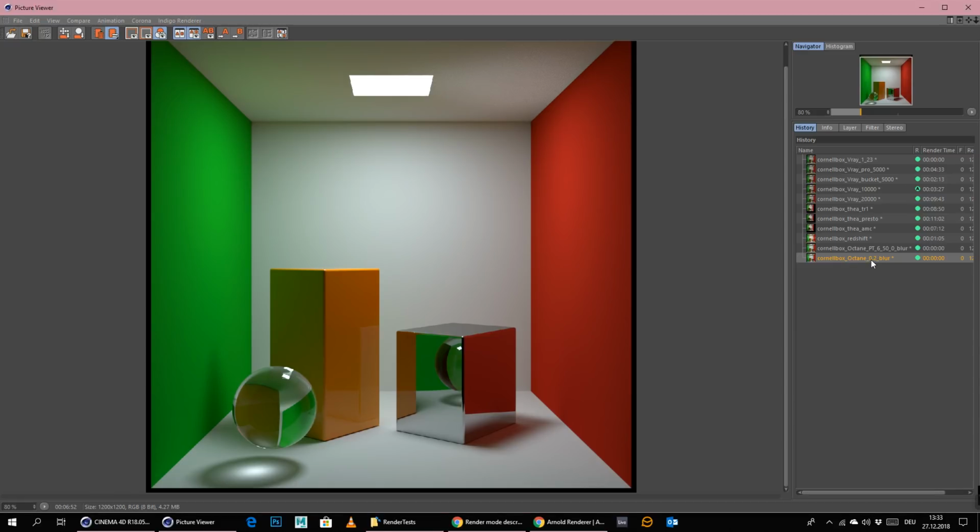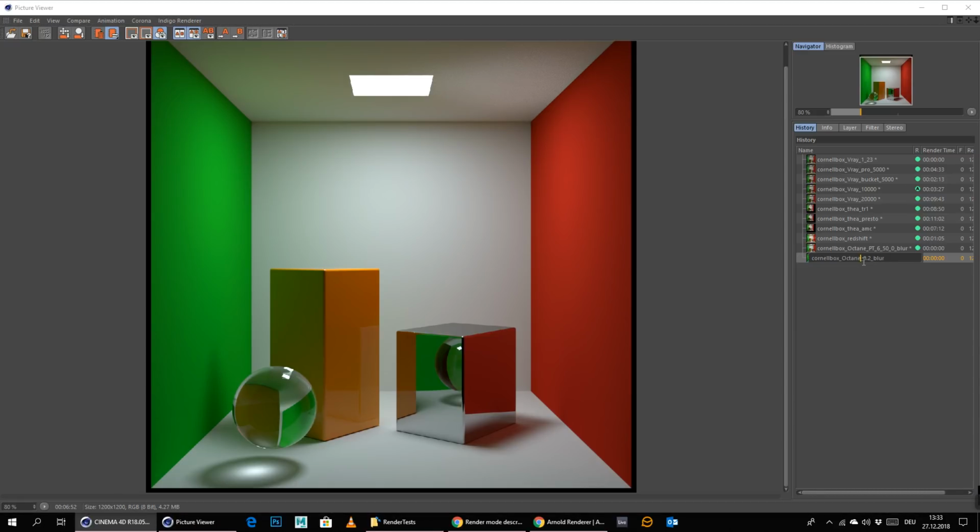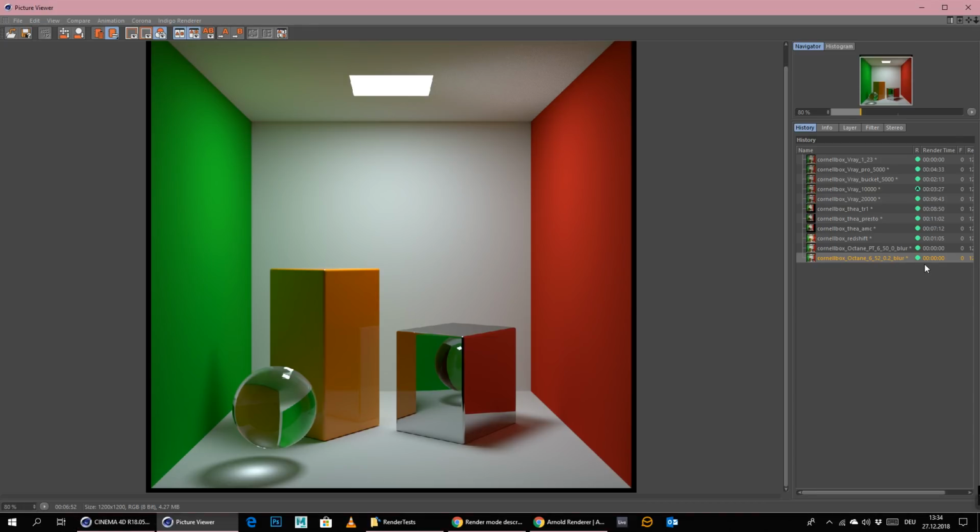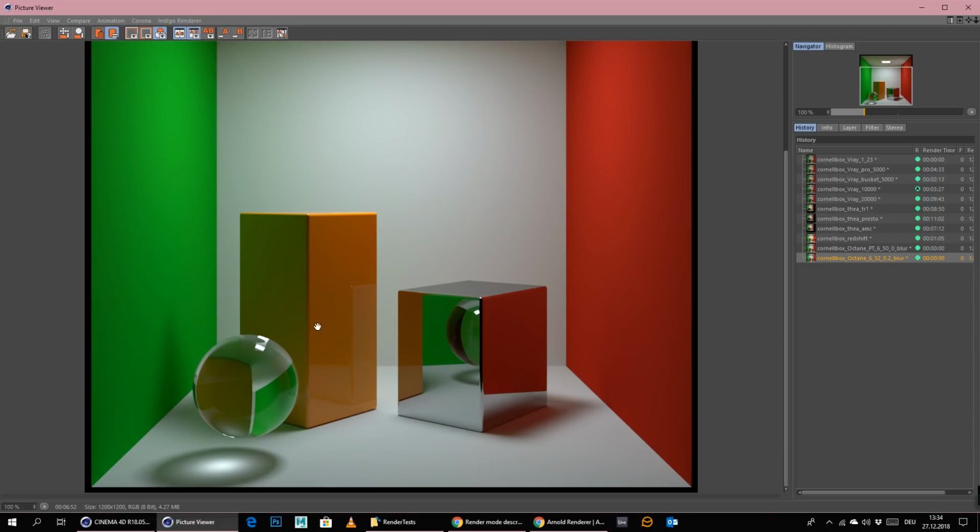Alright, so here's our result after 6 minutes and 52 seconds. So not really much of a difference, only 2 seconds. Let me just type this in here quickly. And as you can see, of course, this is way cleaner now down here than before. But also the caustics are blurred out a little bit more. So we're not getting such hard caustics, which is a little bit of a pity.